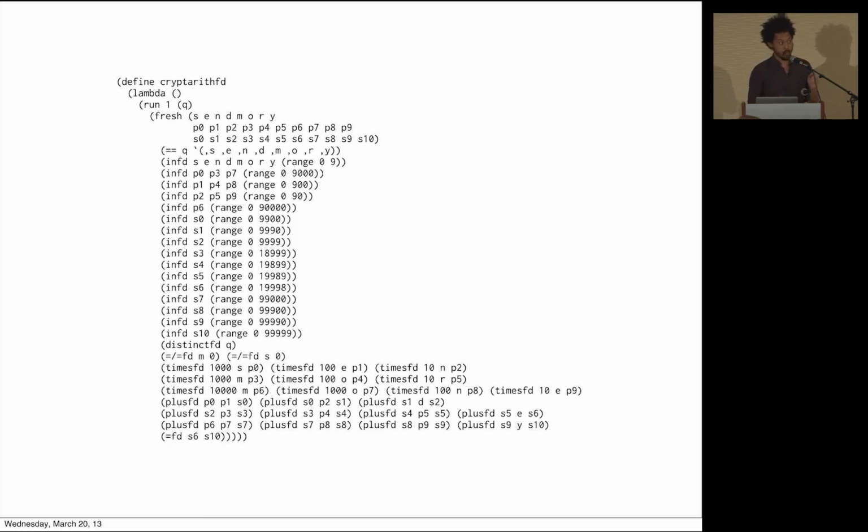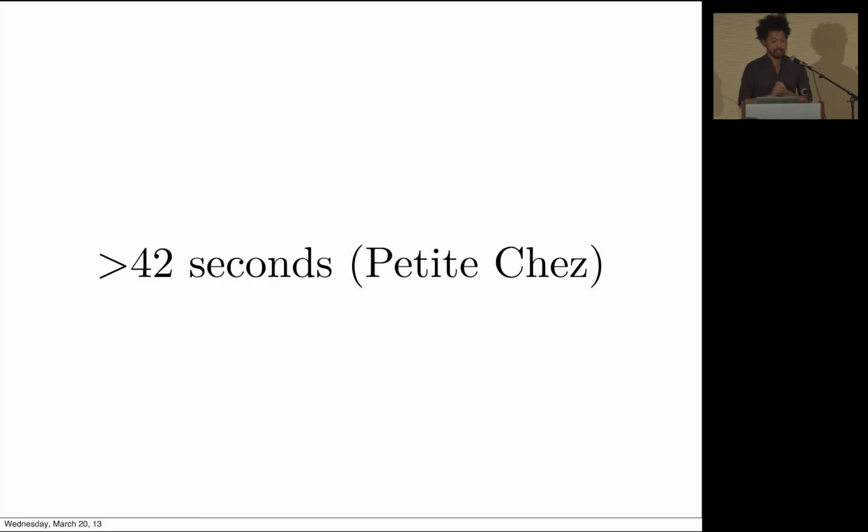So this is what Ryan's code sort of alluded to. At the bottom, we have to create pointless intermediate values, right? And then we have to do the math, and we have to go back and declare all their domains. And then even worse, it takes 42 seconds to solve this in Petite Chez. And Petite Chez is one of the fastest Schemes. This has nothing to do with the performance of Petite, right? And so I had to investigate what was going on.